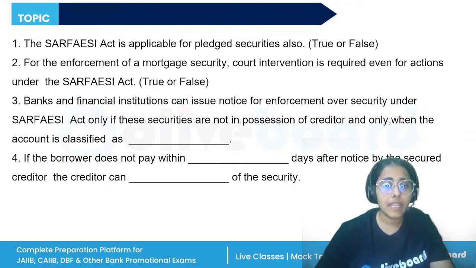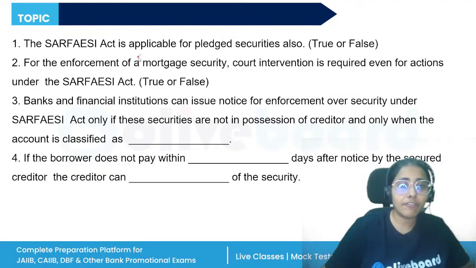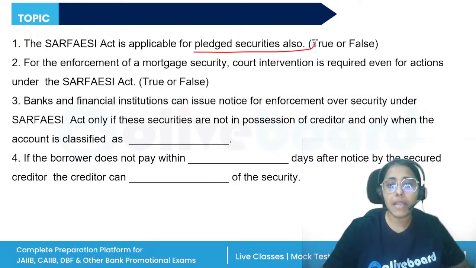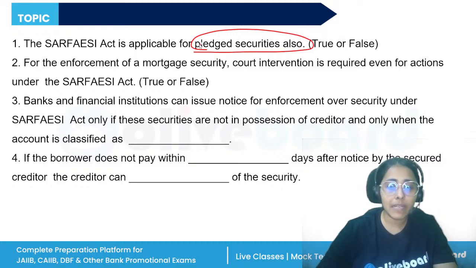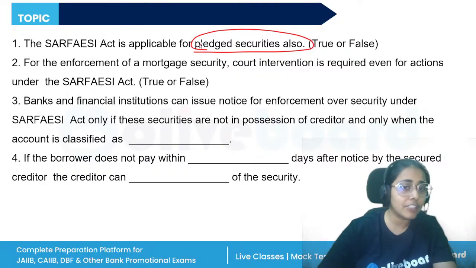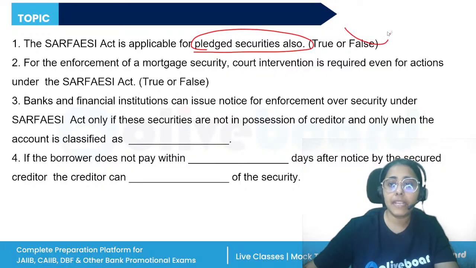All right. Next, we have some true and false questions. The SARFAESI Act is made applicable to pledged securities only. Is the statement true? In this case, the property could mean immovable property, movable property, any debt or right to receive money, receivables, as well as intangibles. And the SARFAESI Act is made applicable to the pledged securities? No, this will be incorrect.